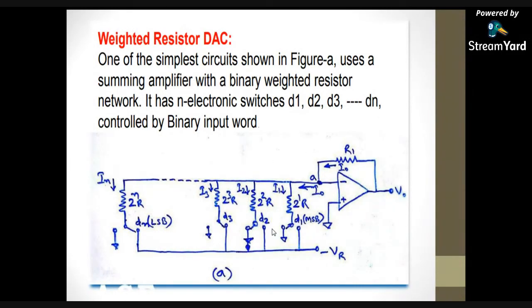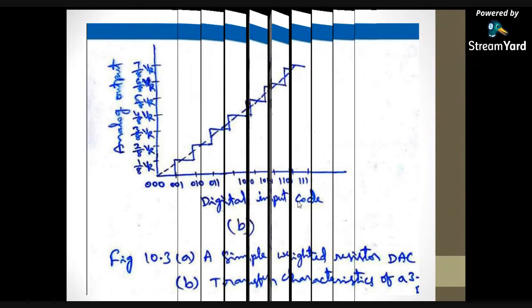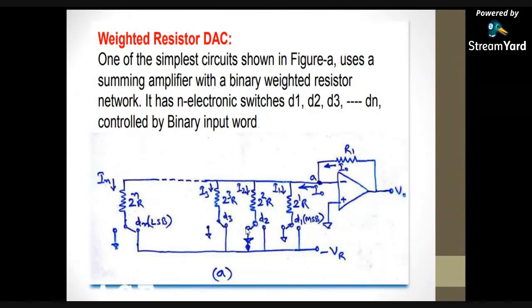If you have a 2-bit DAC, you have to take 2 resistors. If you have an n-bit DAC, you have to take n resistors. And how you assign the weightage to each resistor depends on the positional weightage of the number. Definitely the current flowing through the first bit of MSB is greater than the second bit of MSB. That's why here I am taking 2 power 2R, 2 power 3R, 2 power 4R and so on up to 2 power NR. Up to now it is clear how you are connecting the resistors.